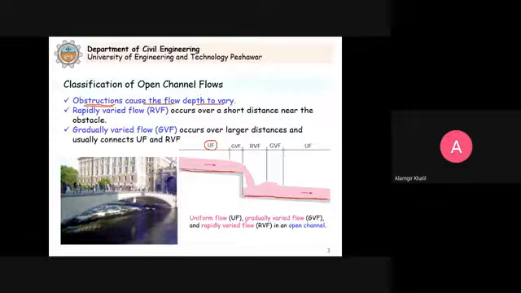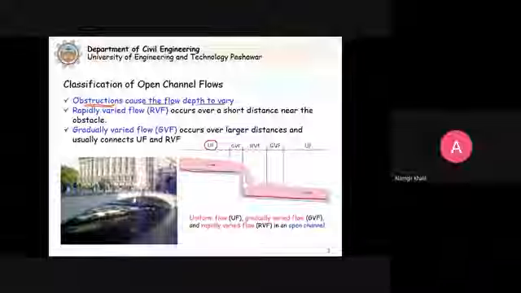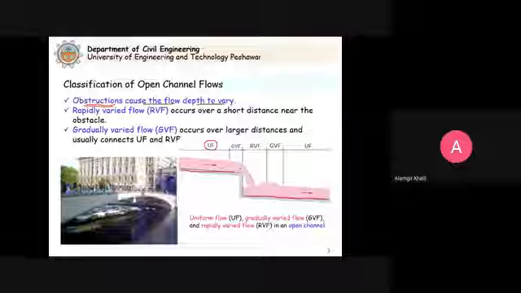So the depth varies, obstructions cause them to vary. This is the main reason. You can see here that let's say we have one canal, but then the natural surface level changes, or then we have to provide this hydraulic drop for different reasons. So in this case, the flow will essentially be gradually varied flow or rapidly varied flow. So accordingly, we have to analyze the problem.